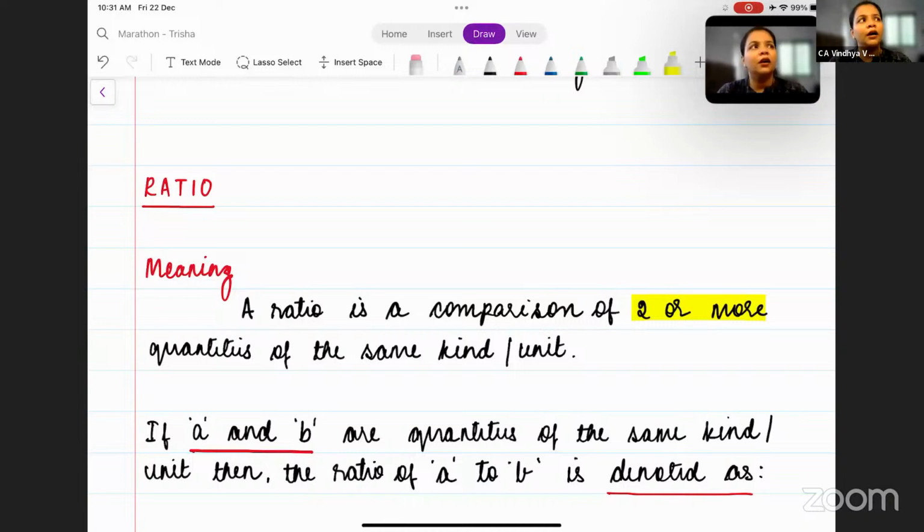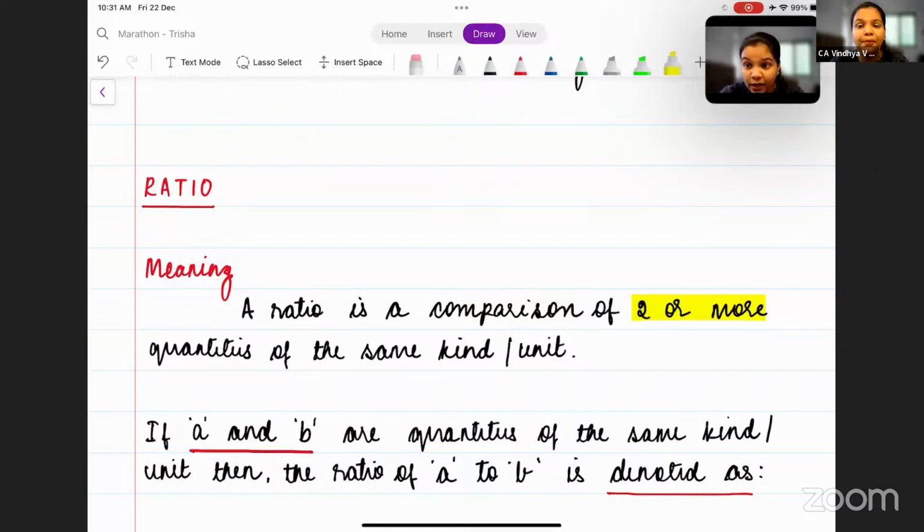Is it compulsory that a ratio can be expressed only of two quantities? Definitely not. Because take an example of your partnership problems. In accounts, there you have something called profit or loss sharing ratio. That is also a ratio.